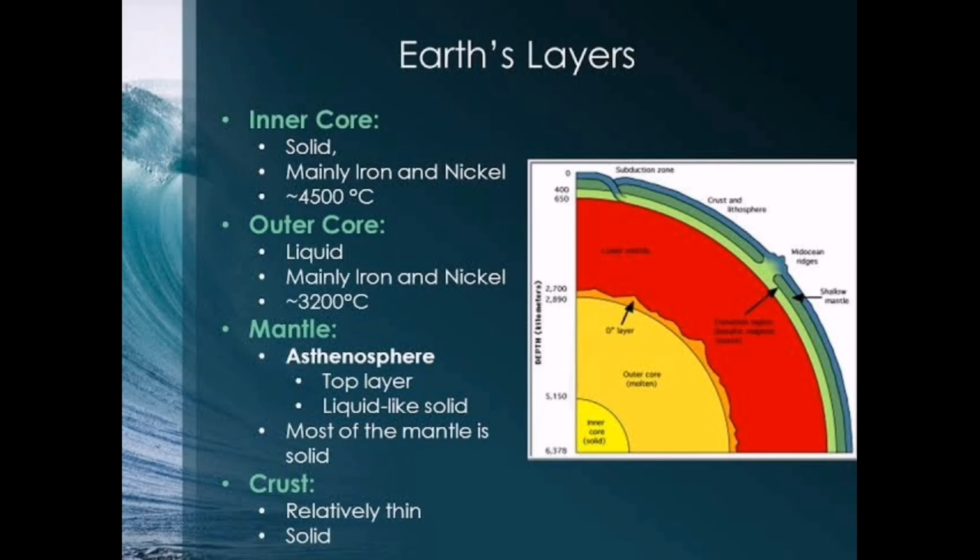We learned that the crust is divided into two parts, continental crust and oceanic crust. We learnt about the Sial and Sima. Then we learnt about mantle, the asthenosphere. Finally, in today's video we learnt about the core.